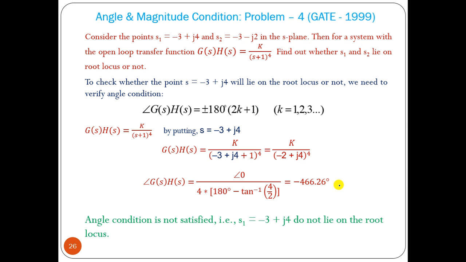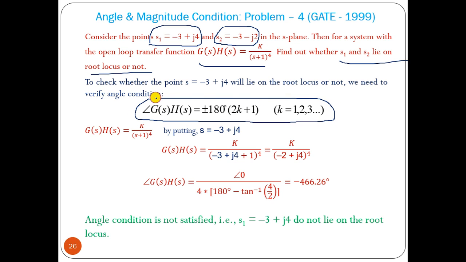Now let us solve another problem. Consider the points. Here we have provided 2 points, s1 and s2. For a system with the open loop transfer function given, find out whether s1 and s2 lie on the root locus or not. That means we have to verify the angle condition. Then we can get the result.